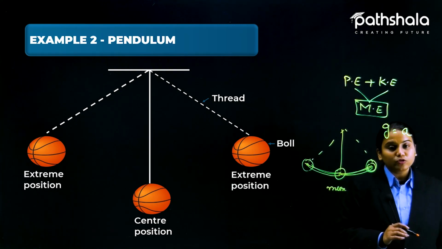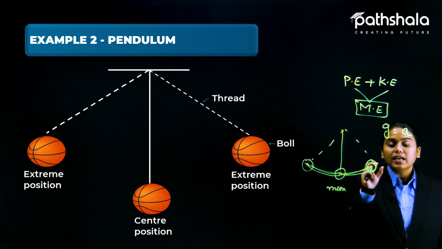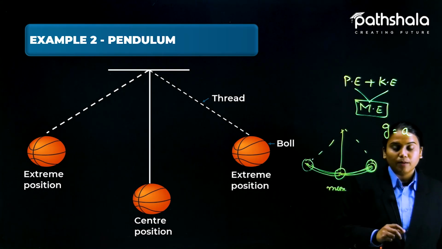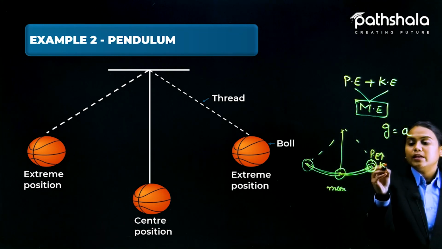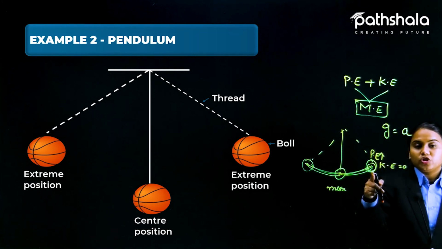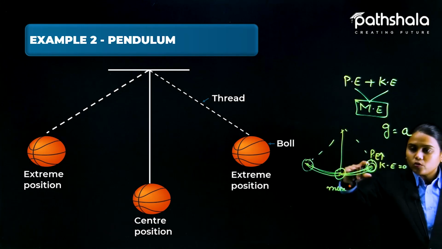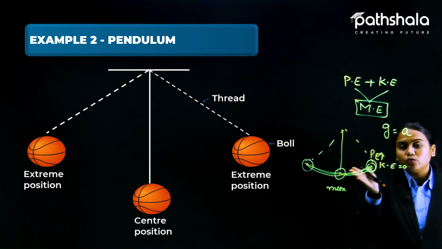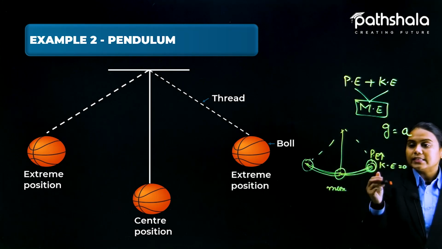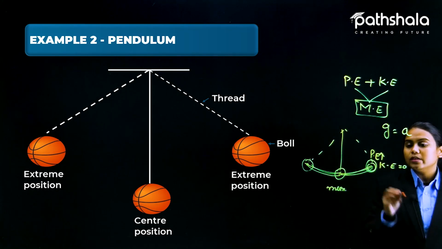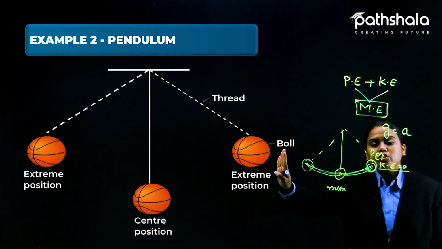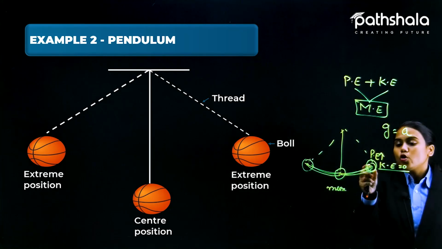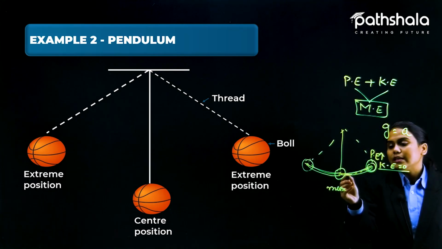At the extreme position, this height is totally gained by the pendulum. When this is the height, that means here the potential energy is the highest and kinetic energy will be 0 at this position. Why? Because after that it is not going to move further in this direction, it is going towards the back direction again. So potential energy is the highest one here and the kinetic one will be 0. Now after that it is again regaining its position and moving back. So kinetic will increase from here to here.